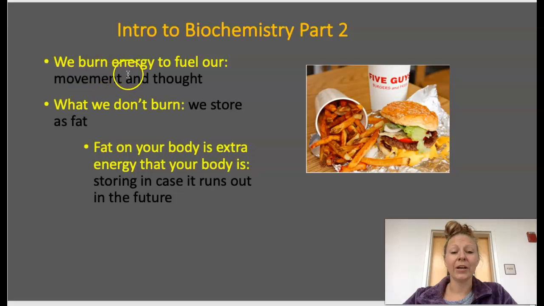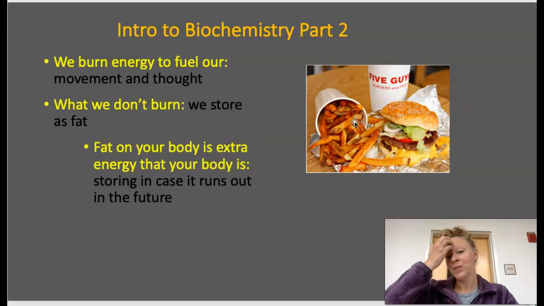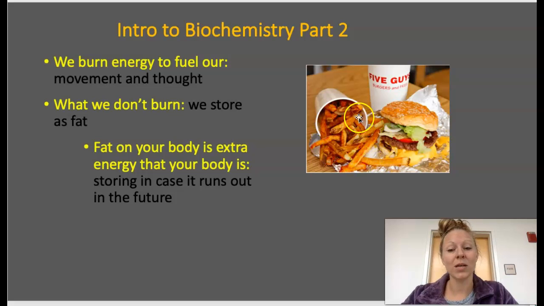So we burn energy to fuel our movement and our thought. What we don't burn, we store as fat. We store it as extra weight. If you were to eat this burger, looks delicious, and so do these fries, this is going to be more calories than you need in one day. Your body isn't going to be able to burn all of these calories to fuel your movement and your thoughts and to give you heat. So your body's not going to give it up. It wants to hang on to it. Therefore it's going to store it as fat in your body.